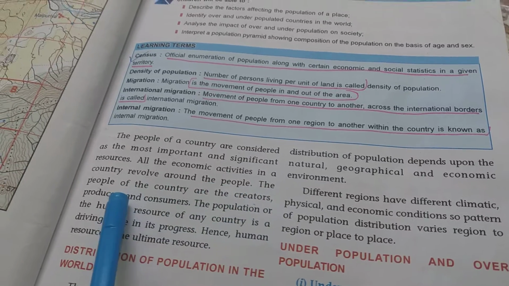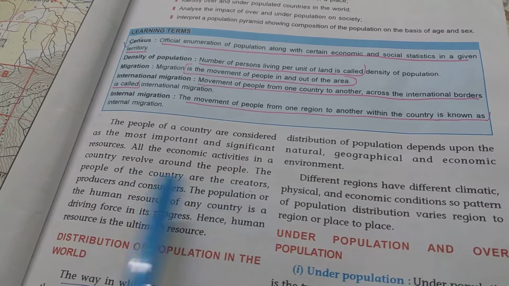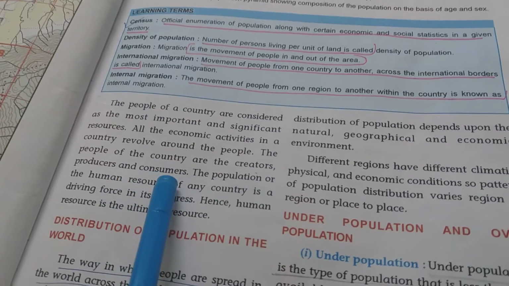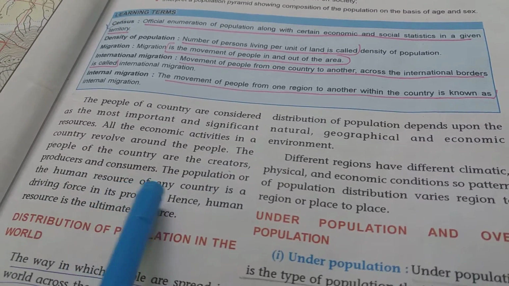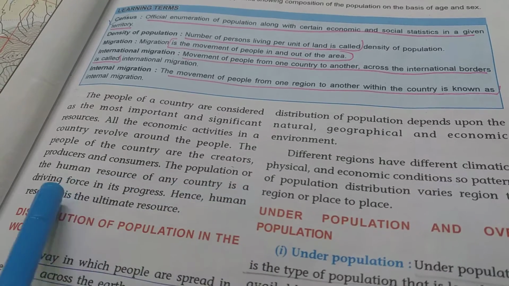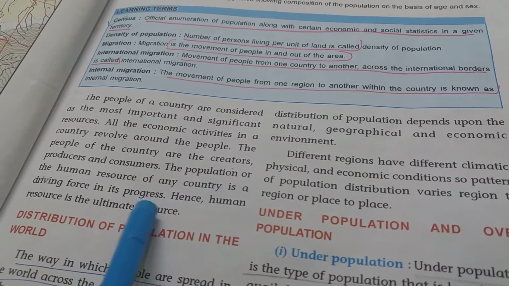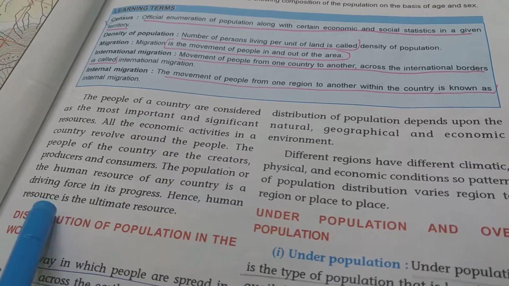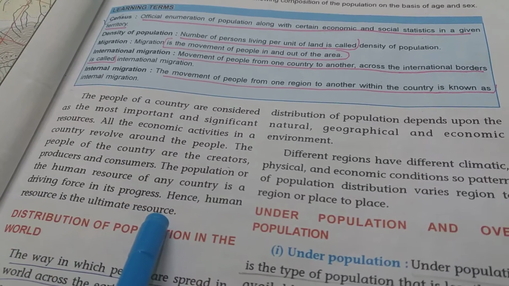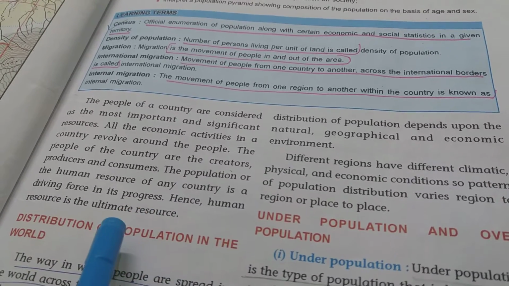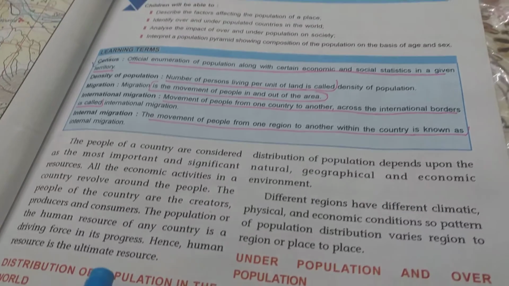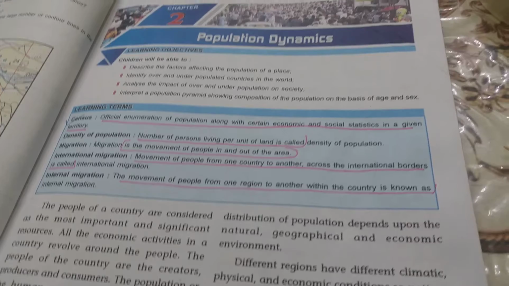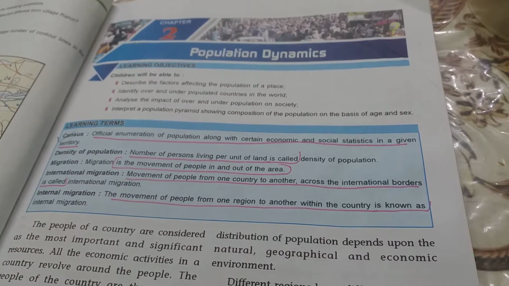The people of the country are the creators, producers and consumers. The population or the human resources of any country is a driving force in its progress. Hence, human resources is the ultimate resource. So, as we know, the population of the country is the most important resource of the country, and the whole activity of the country revolves around this population.